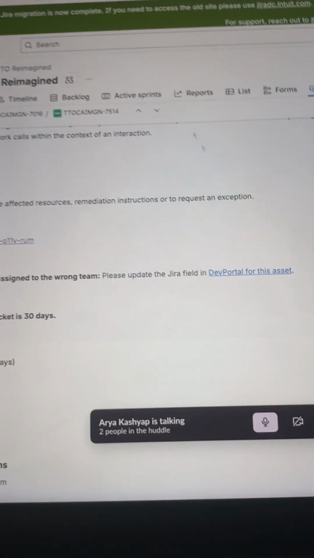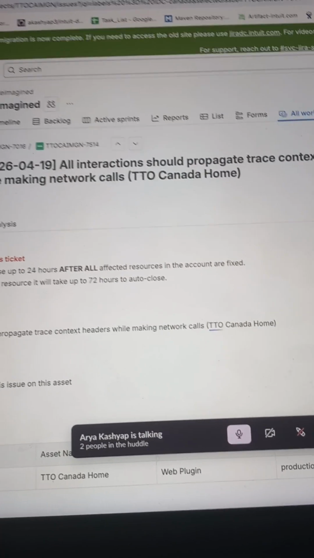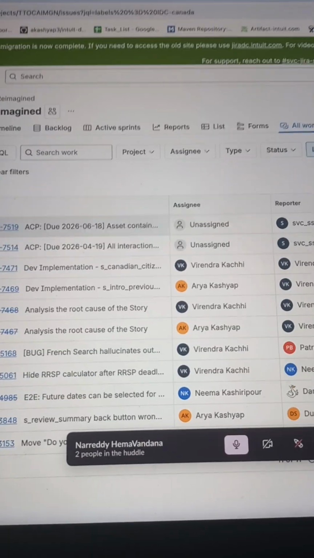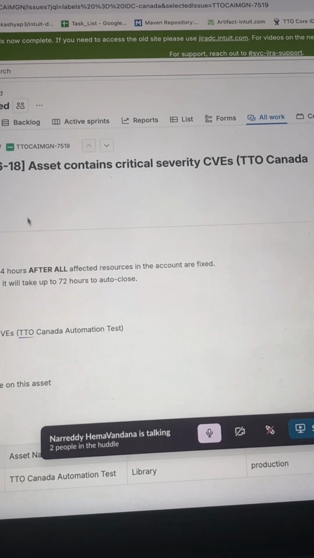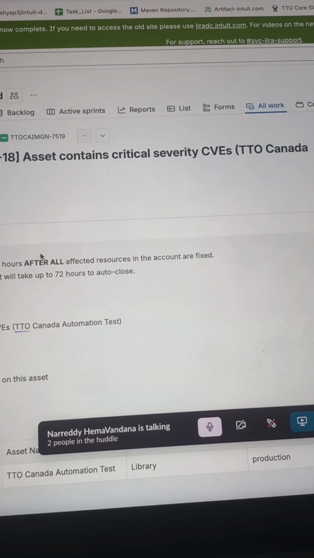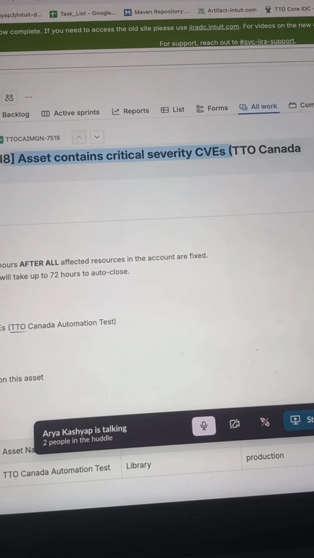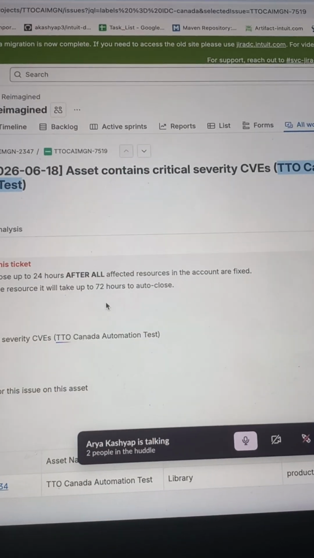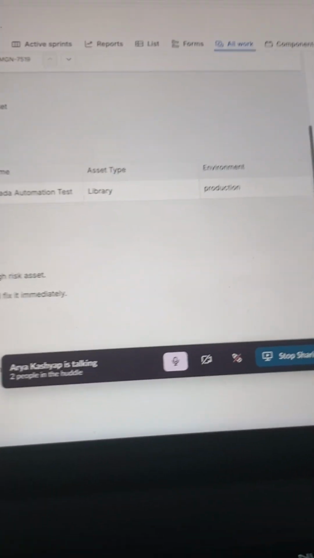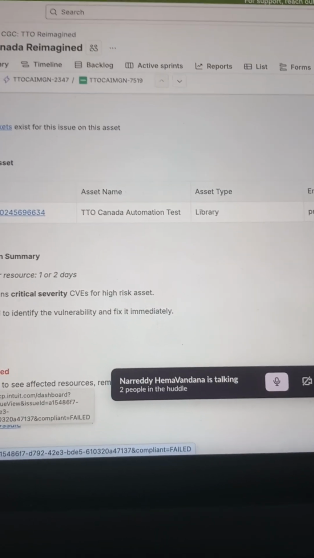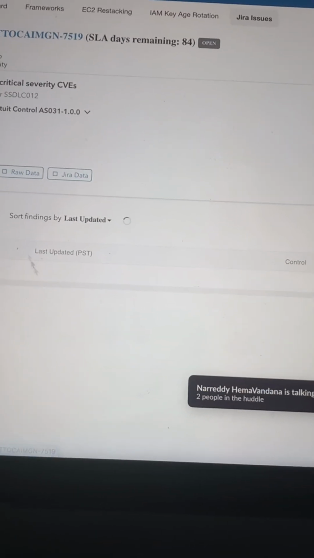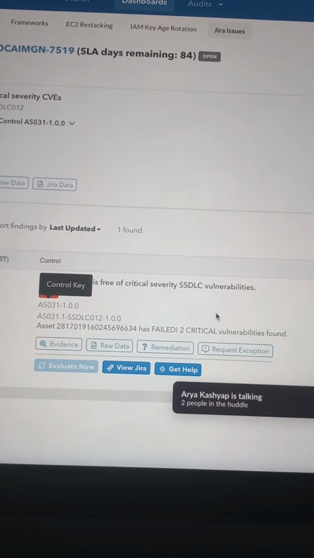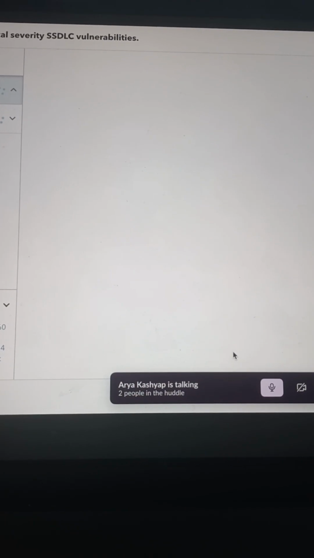And the second ticket is regarding Playwright. Actually, Virendra is going on leave this week, so I need to take care of this. Asset content. I think this one was seen at TTO before, we worked on this one. But the repo is different. See, this one is automation test Playwright. I haven't worked on Playwright. I am scared of Playwright. So I need to go here, click here. Which one is simple? I will take it for this week. You can take the first one. First one, Canada home one, right? Yes. Okay, and take the evidence. Going to the evidence.